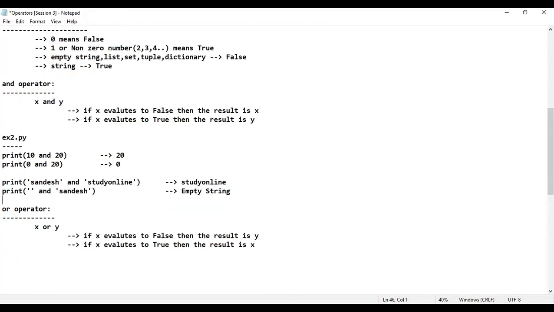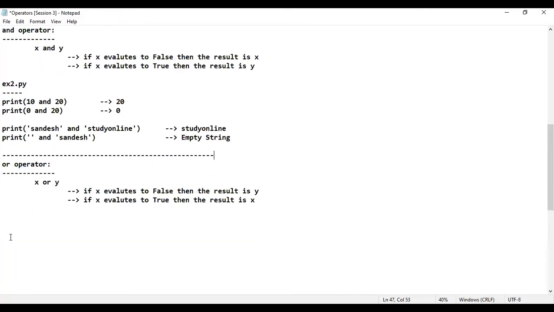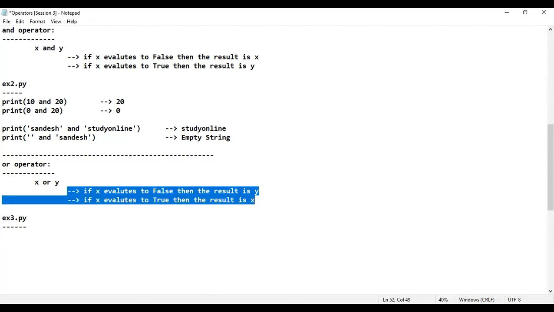Okay. Let me just go back to the OR operator. I'll consider example number 3. We'll see how many of them will tell the proper answer. I'll not execute. Here only I'll be asking you the answer. You should think and tell me the answer. Why? Because here you're seeing the particular points. That's the reason. Let me take some pretty simple examples.